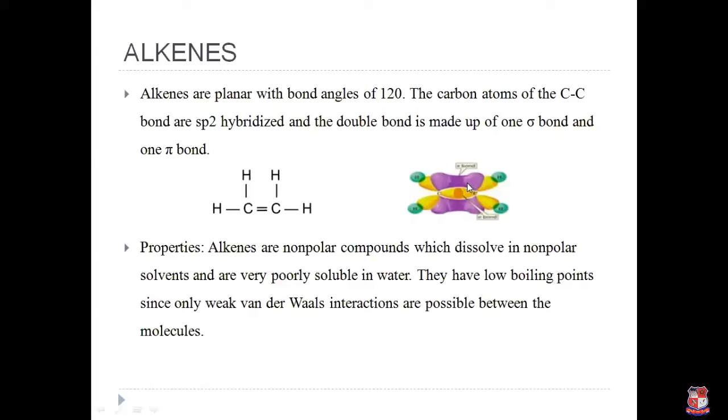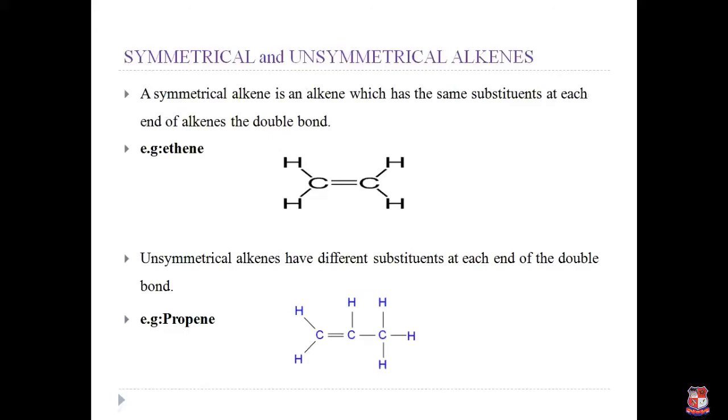The carbon-carbon double bonds are sp2 hybridized, made up of one sigma bond and one pi bond. Alkene is a non-polar compound, so it is soluble in non-polar solvents and poorly soluble in water. Alkenes are classified into symmetrical alkene and unsymmetrical alkene. So what is a symmetrical alkene?